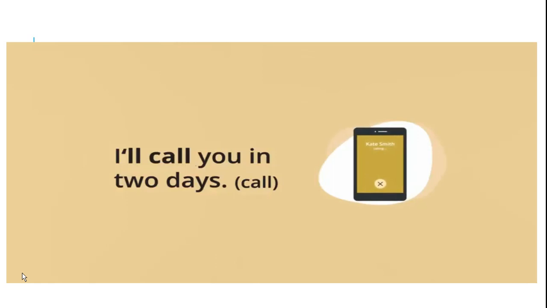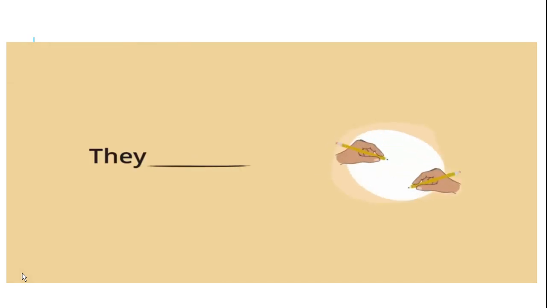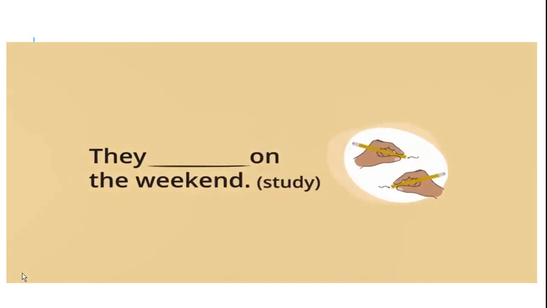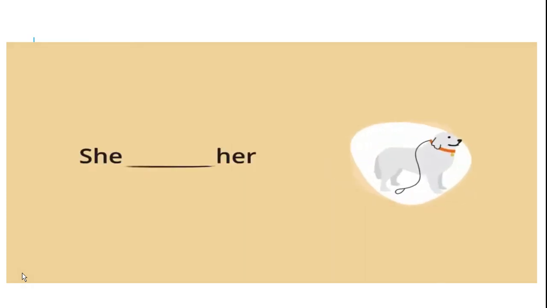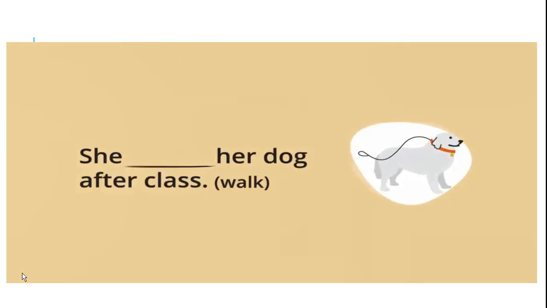Okay. Now here is the next example: they dash on the weekend. Study. So they'll study on the weekend. As study is the base form, only the base form we can use with the will verb. Here is the contraction: they'll study on the weekend. Now she dash her dog after class. She'll walk her dog after class. So walk is verb first form, and here we can use the short form of will, that is 'll. So she'll walk her dog after class.